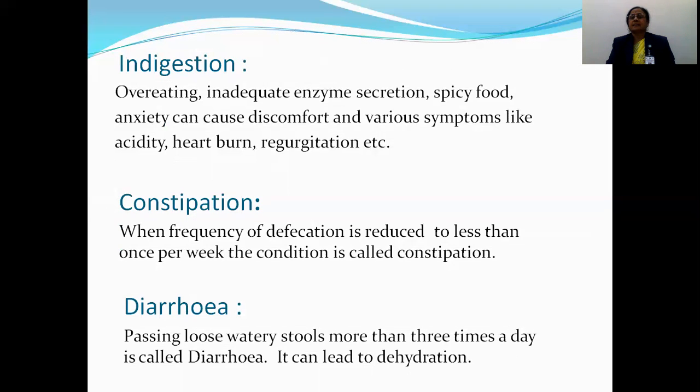These are the reasons for this indigestion. Due to indigestion, discomfort occurs, abdominal pain occurs, sometimes vomiting occurs here. These are the symptoms. These are the general diseases.